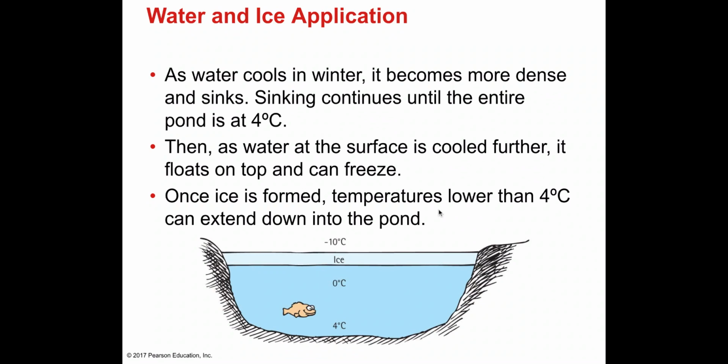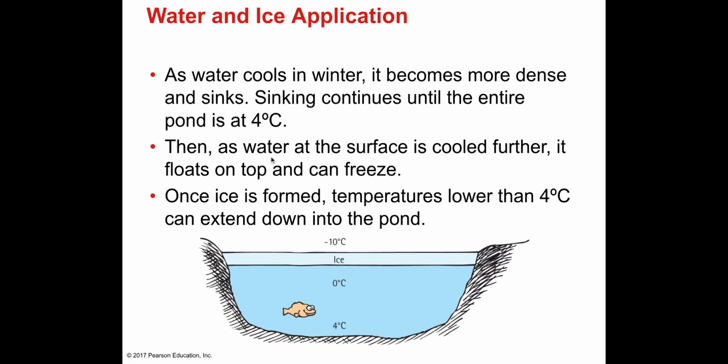So now let's look at this. This has actually a very nice application, because as water cools in winter, it becomes more dense and sinks. The sinking continues until the entire pond is at 4 degrees Celsius.